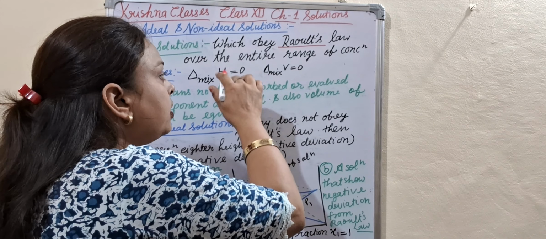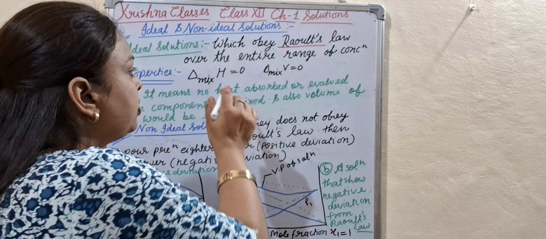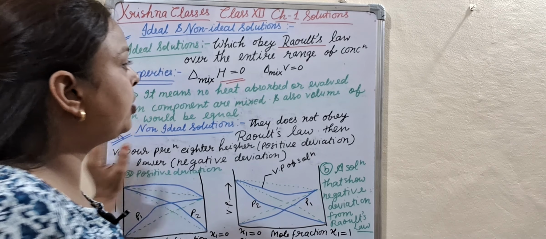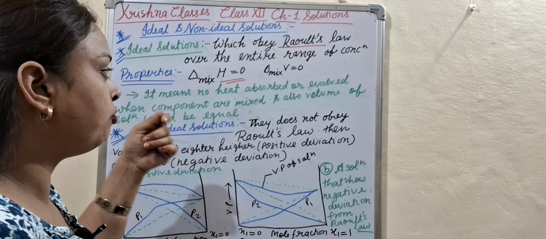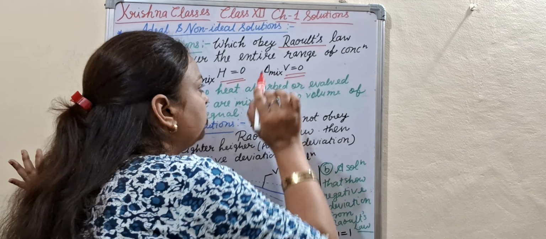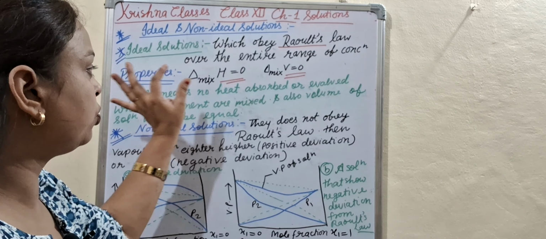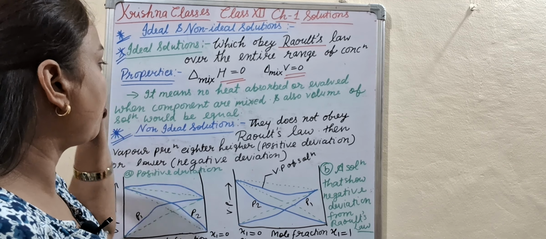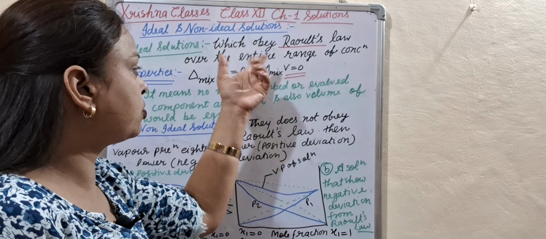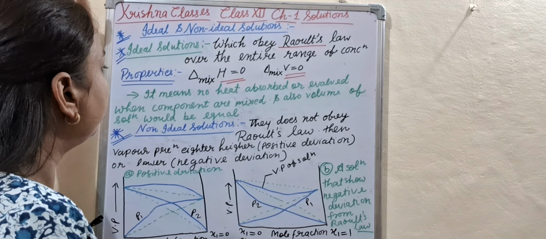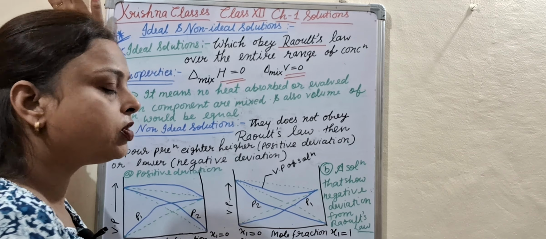When we mix two components, then delta H is equal to 0. It means enthalpy is equal to 0 when we mix two components, and volume change is also 0. So these are the ideal solution properties. Ideal solutions have two properties: delta mix H is equal to 0, delta mix V is equal to 0. So this is the ideal solution which obeys Raoult's law.